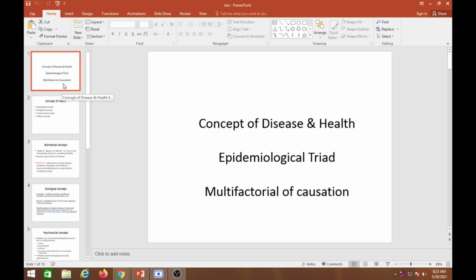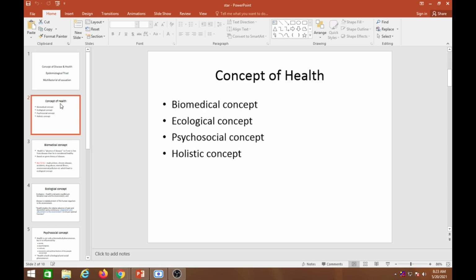So basically today we'll discuss only three very simple things: the concept of disease, the concept of health, the epidemiological triad, and multifactorial causation. So the concept of health has four components. The first one is the biomedical concept, second is the ecological concept, third is the psychosocial concept, and the fourth is the holistic concept.